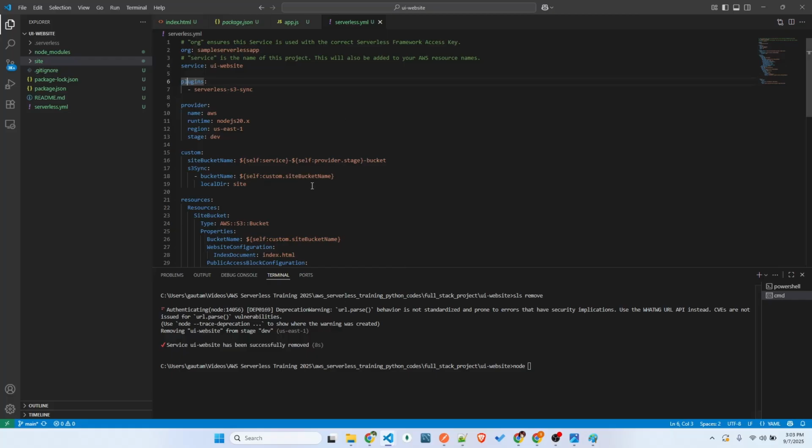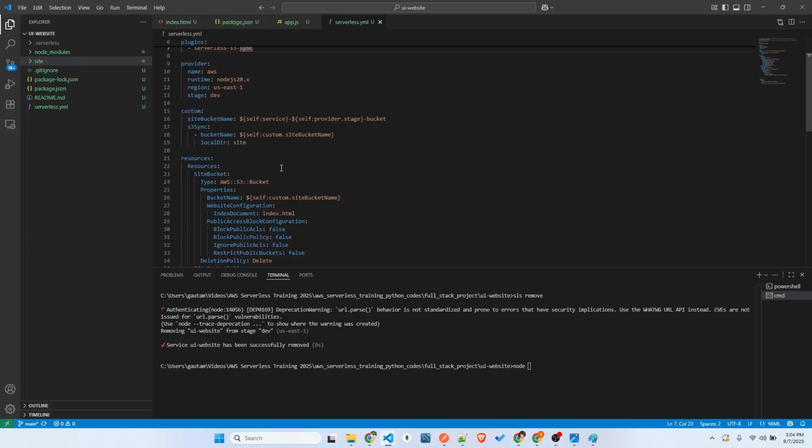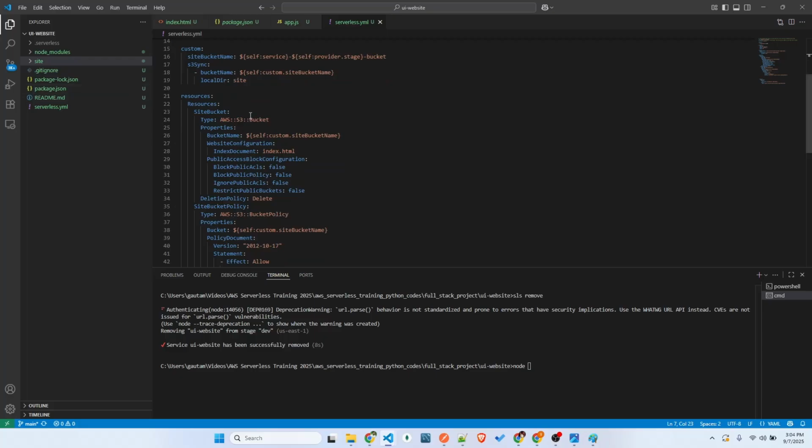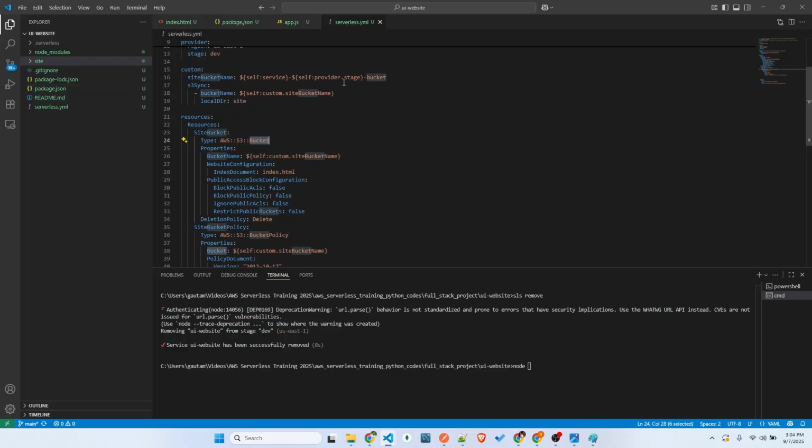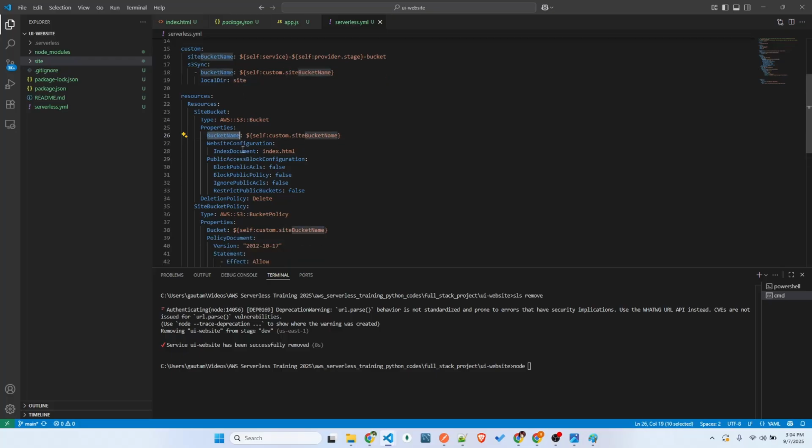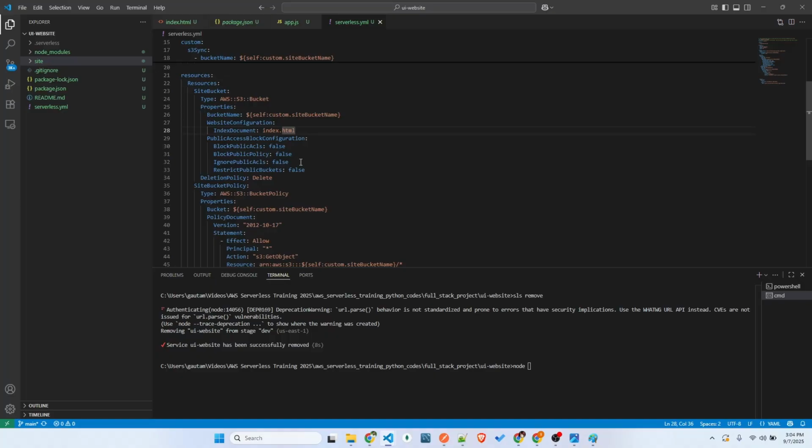These plugins are given by the serverless framework. You can always refer to it, there is always documentation. And what resources we are going to create is the same thing. This bucket, right? We are going to give this bucket name. This one here, the properties, website configuration. We're going to give the index document. Just now I showed you, right? Index.html I typed. That's the same thing they're adding from this script or this code, and the public access configuration, right?